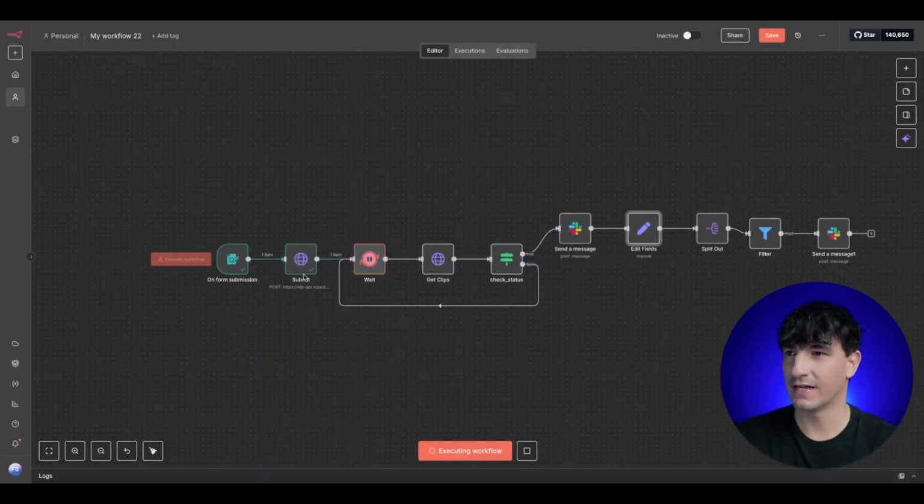So here back in it, you can see the workflow is functioning. It's going to cut the clips, give us only the clips that have a viral score of 9 out of 10 or above, and then send those to the Slack channel with the full video, but then also the clips underneath. So we can easily reference what video it's coming from, and also see the clips that it provides us. So as you can see, it's going through.